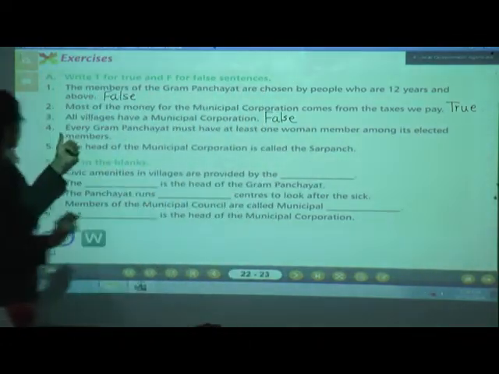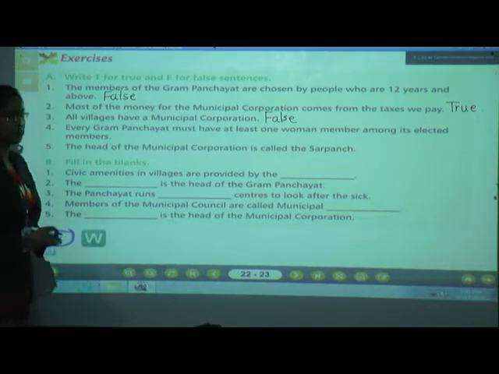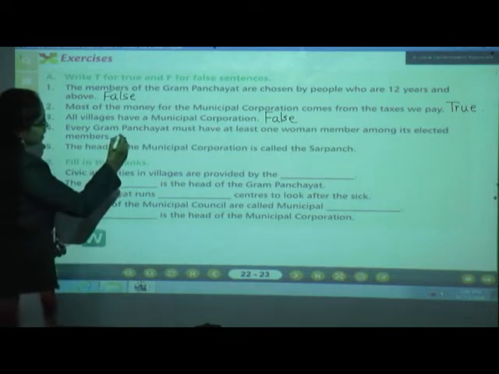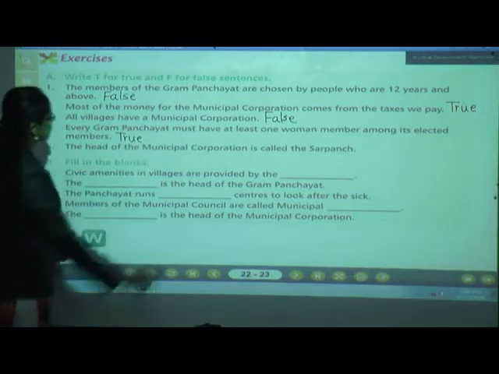Number 4, every Gram Panchayat must have at least one woman member among its elected members. What is the question saying? That in every Gram Panchayat there should be at least one woman elected as a member. Then the answer, is it true or false? Come on children, give me the answer. Yes, correct. Very good children. The answer is true. Very nice.